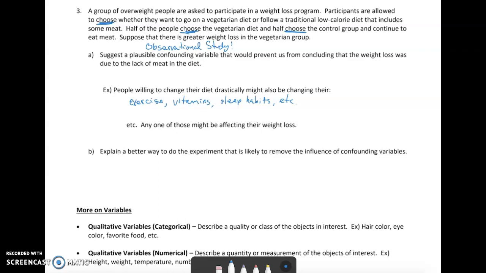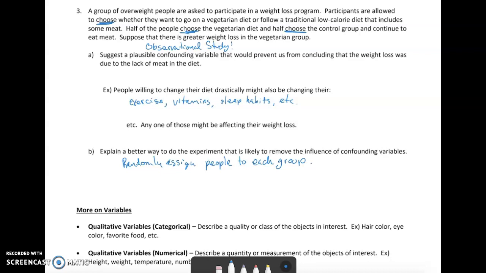So a better way to do this experiment that would remove the influence of confounding variables would be to randomly assign the people to each group. Again, you're not really going to be able to blind them in this case because you're going to know if you're eating meat or not. So some of those other things may not really apply here to make this better.